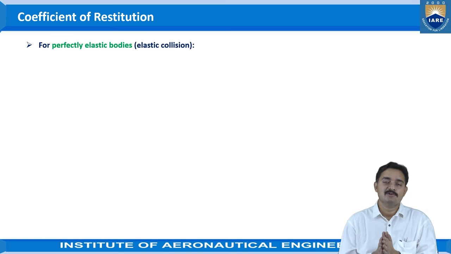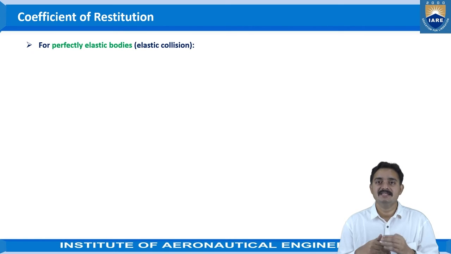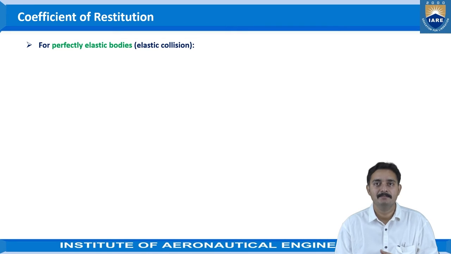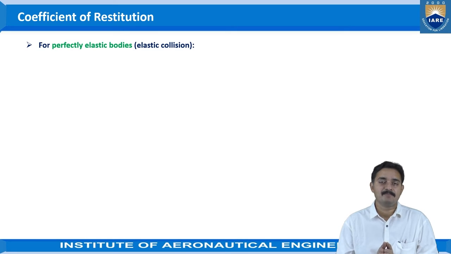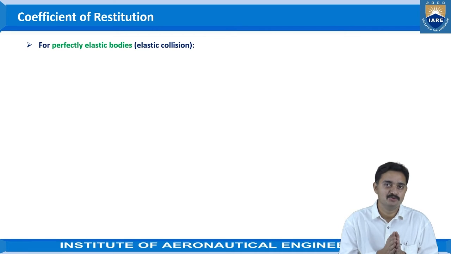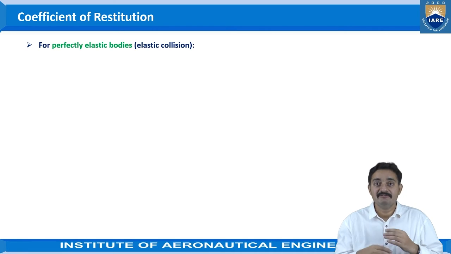Now, for the same case of collision, what happens? There are three cases that we need to consider. One is completely elastic bodies, one is partially elastic bodies, and one is perfectly plastic bodies. We need to understand what these three cases are. Perfectly elastic bodies are bodies where, once the deformation happens, the recovery of the shape, the regaining of the original shape, happens completely.